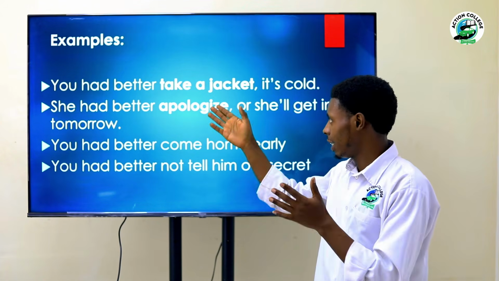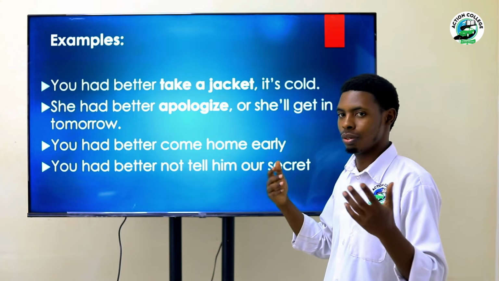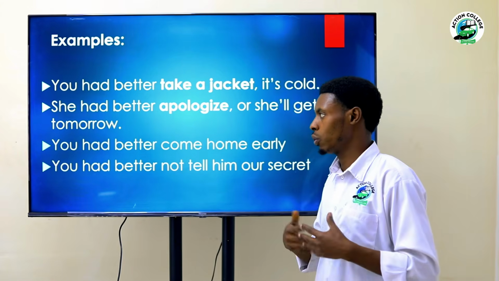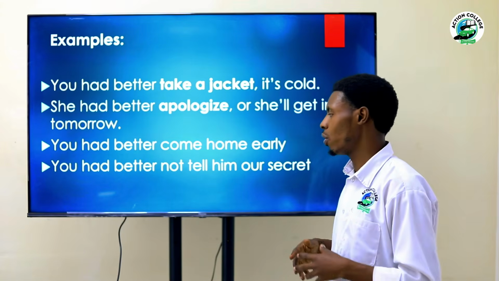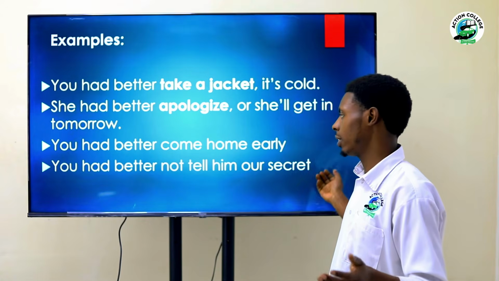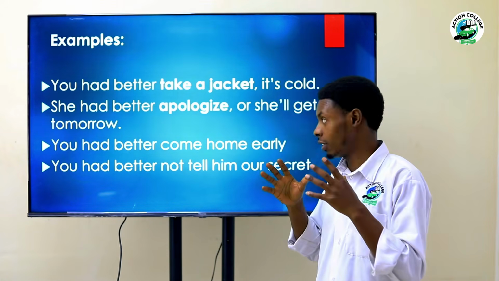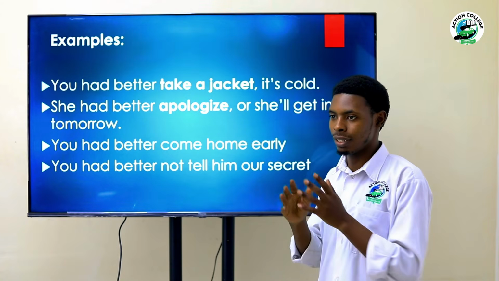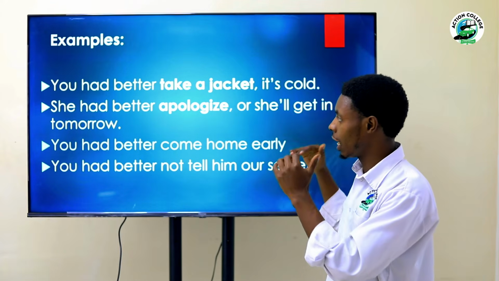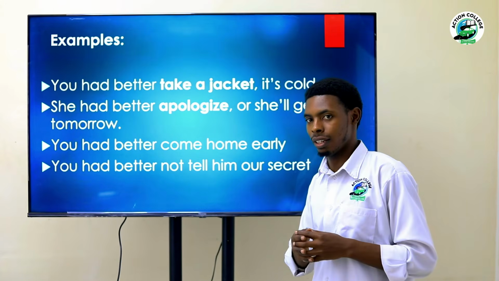So you better take a jacket, it's cold, you better apologize, or she better apologize, or she will get in trouble tomorrow. She better come home early. You better not tell him our secrets, in negative form. This is correct, but on the other side it's informal. So the true, actual structure here is you had better, and you continue like that.